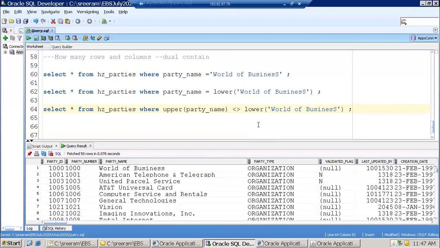Yep. Okay, clear? Okay. Clear, clear. Yeah, this is just for understanding, I mentioned.